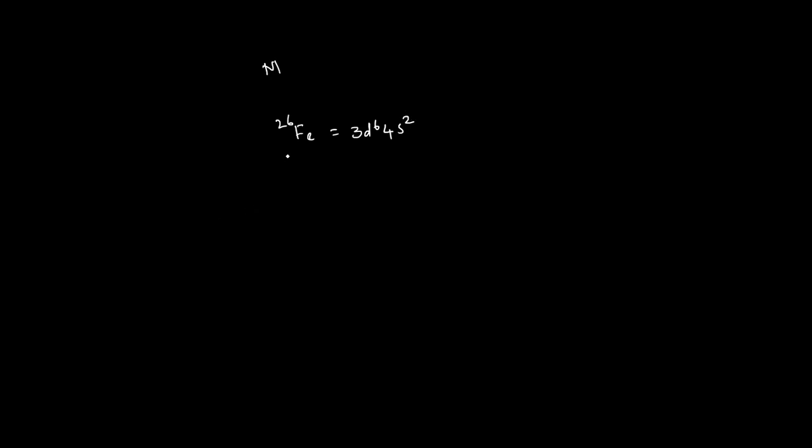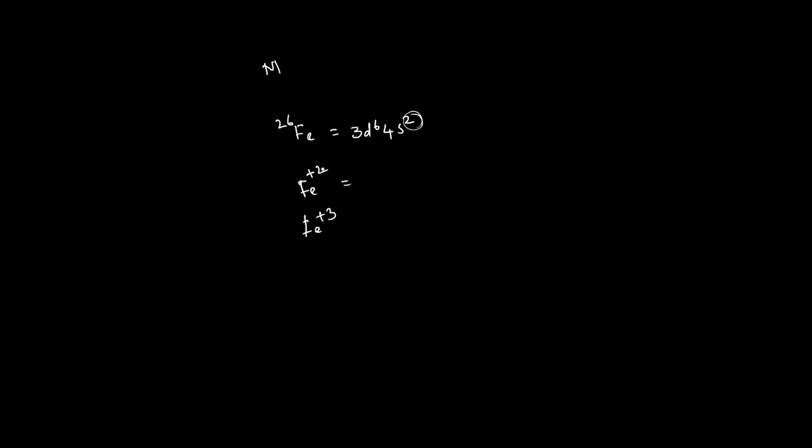In its ionic state, if it participates in bond formation with ligands to form a coordination complex, iron must lose some electrons. Iron can form iron plus 2 by losing 2 electrons, and iron plus 3 also. Most probably we will see iron in the plus 2 and plus 3 oxidation states.